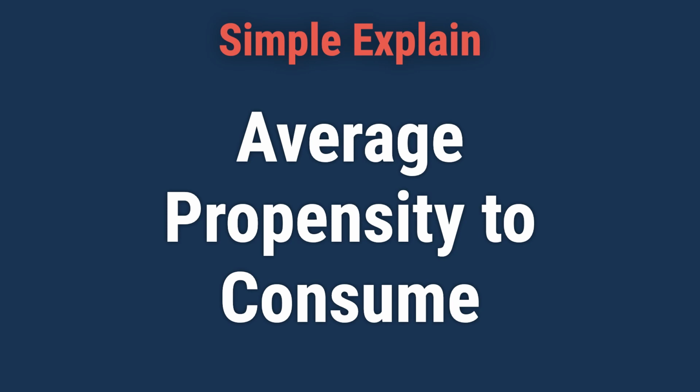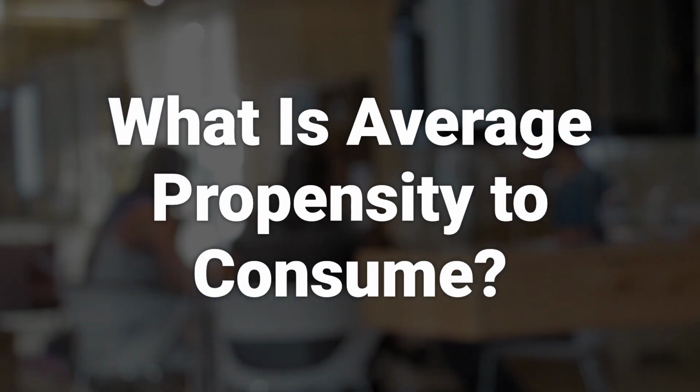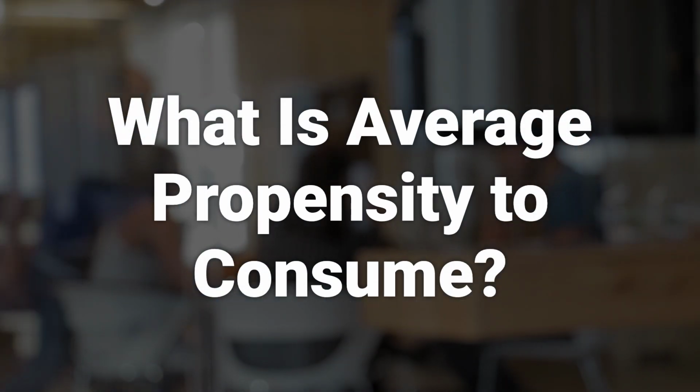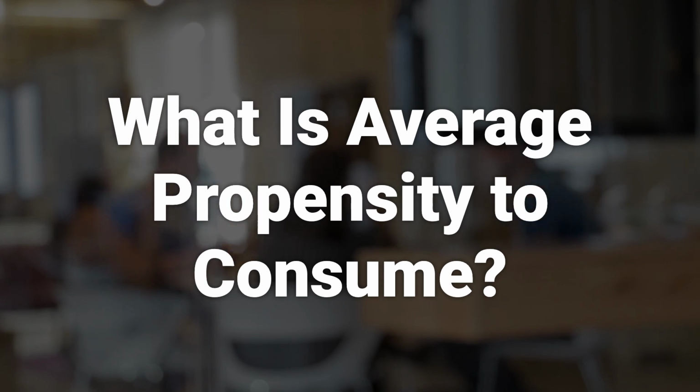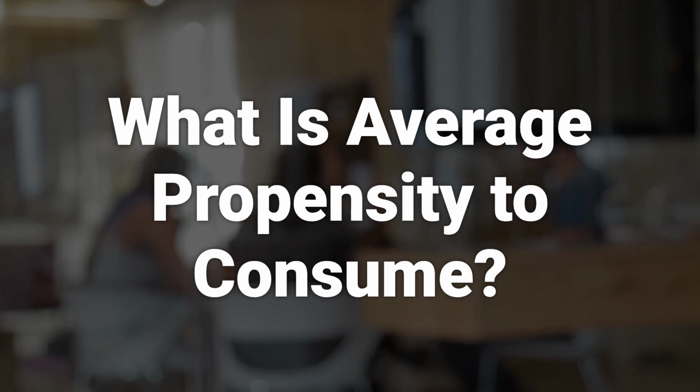Today, we will talk about average propensity to consume, or APC. Average propensity to consume measures the percentage of income that is spent rather than saved. This may be calculated by a single individual who wants to know where the money is going, or by an economist who wants to track the spending and saving habits of an entire nation.